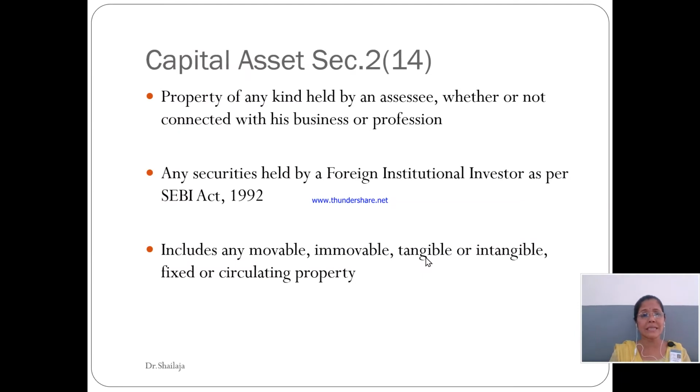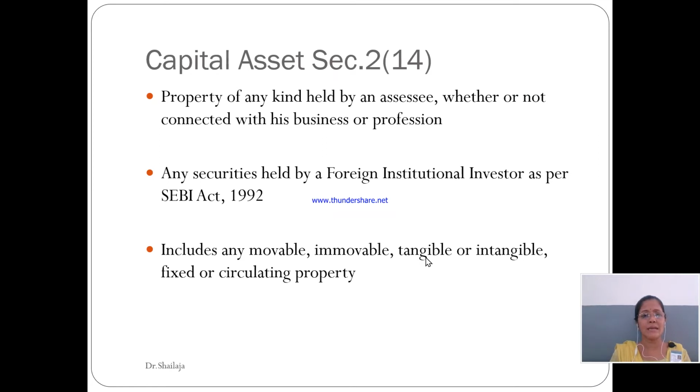Okay. So what is the meaning of capital asset? Section 2, subsection 14 of the Income Tax Act defines the capital asset. So a capital asset is a property of any kind held by an assessee, whether or not connected with his business or profession. It means any property which has been held and owned by an assessee, whether it has been used for his business or not. It doesn't make any difference.